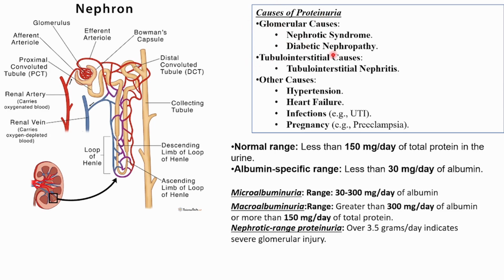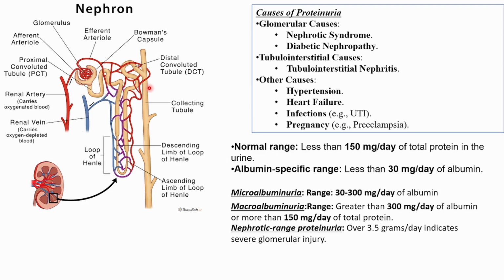Then we have tubulo-interstitial causes. What do we mean by that? These are all the tubules, PCT, DCT. Tubulo means these tubules, and interstitial means the things that are adjacent to these tubules, the interstitium. So any inflammation in that part can cause proteinuria.